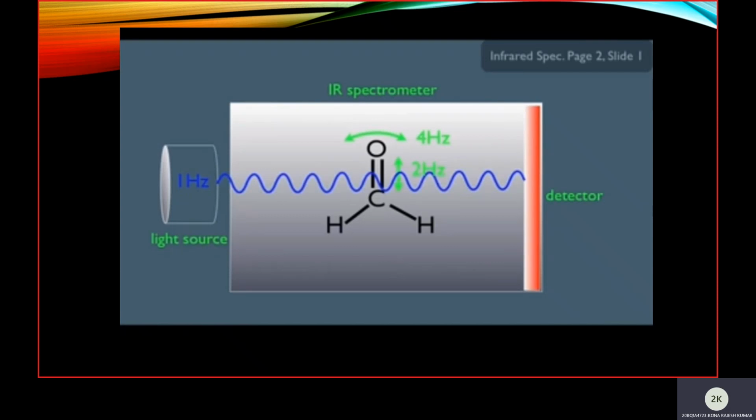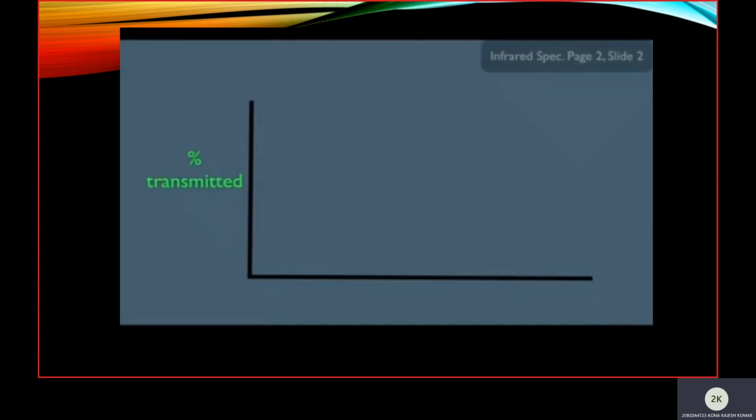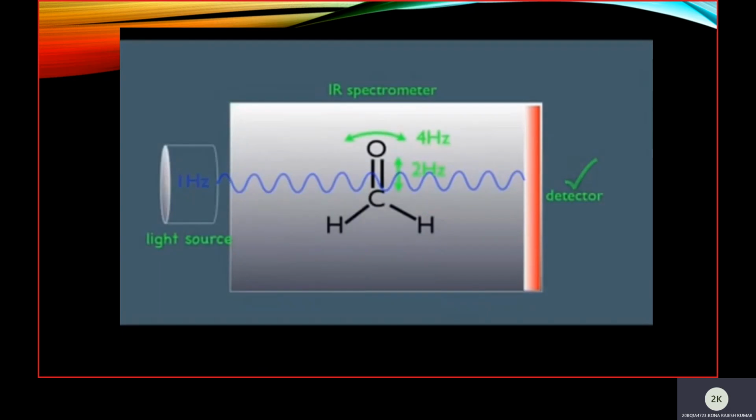It doesn't match the natural vibrational frequency, so no absorption takes place. When we plot a graph of the amount of light transmitted against frequency, at 1 hertz we get 100% of light detected because there is no absorption of light.